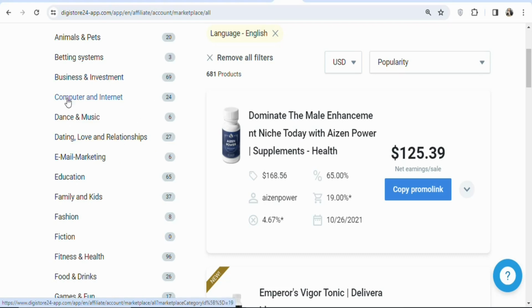You can see computer and internet. They have about 24 digital products that you can promote. You can see business and investment. They have about 69 different digital products that you can promote. So any of the categories that you want, just click on it, select the product that you want so that you can promote it and then make money.